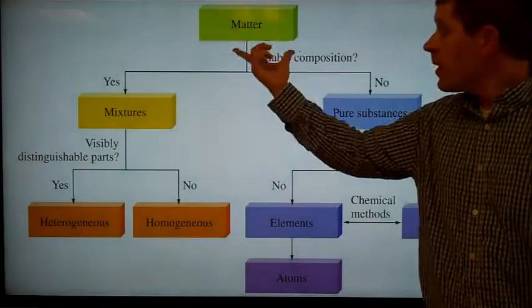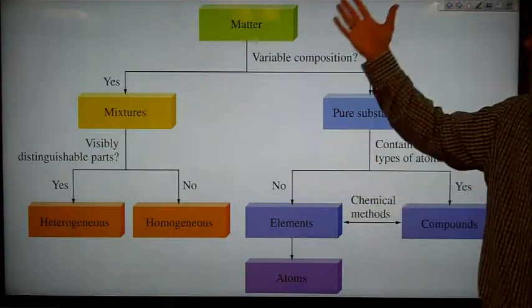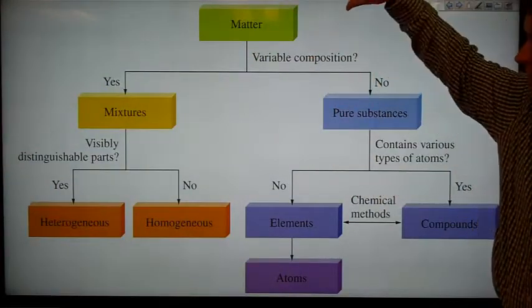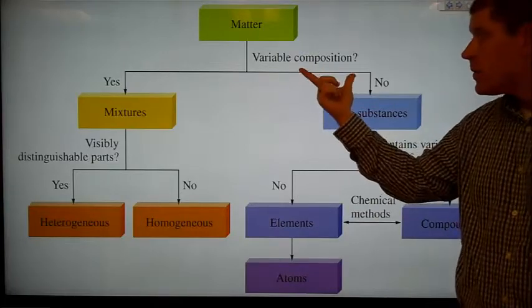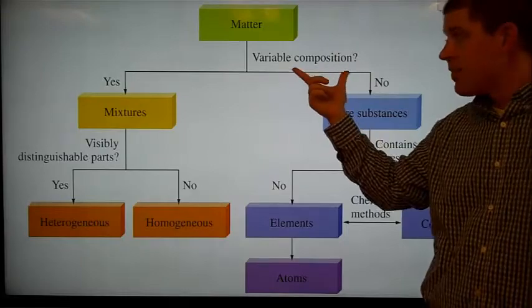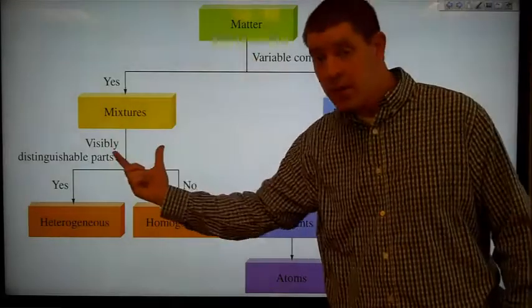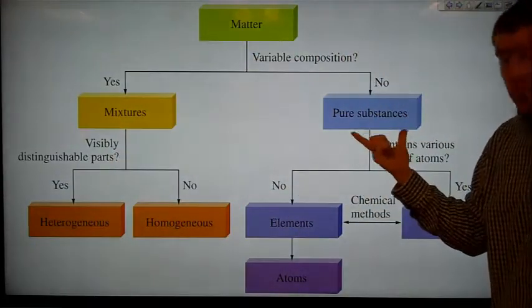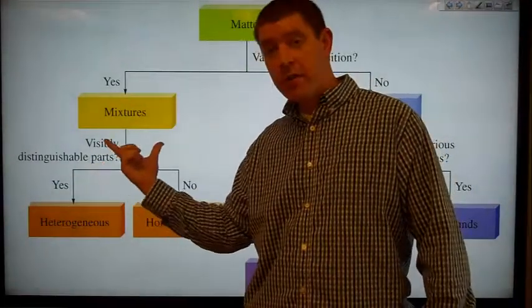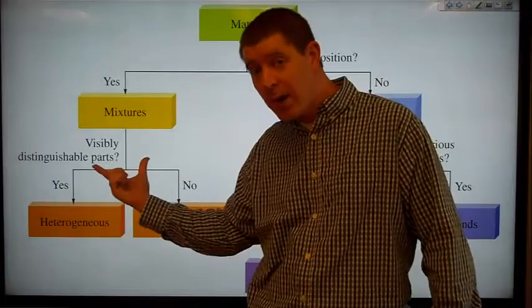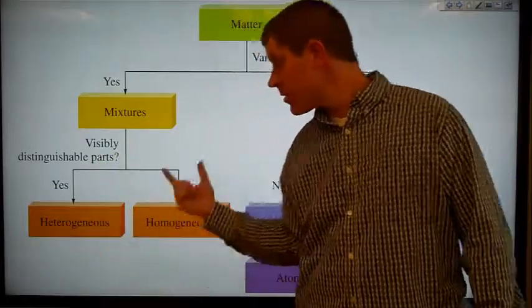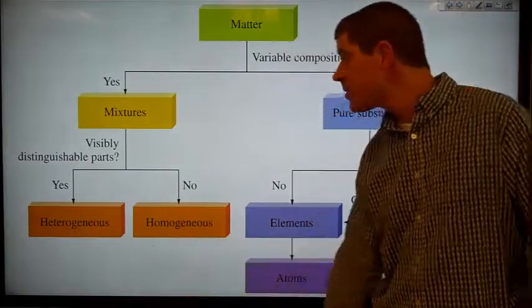Okay, so here we have a little diagram showing that everything is composed of matter. So then we ask a question: does that matter have a variable composition? If yes, then it's a mixture. If no, then it's a pure substance. If we said yes, then we ask, does it have visibly distinguishable parts? Can we see differences in it? If yes, then it's a heterogeneous mixture. If no, then it's a homogeneous mixture.